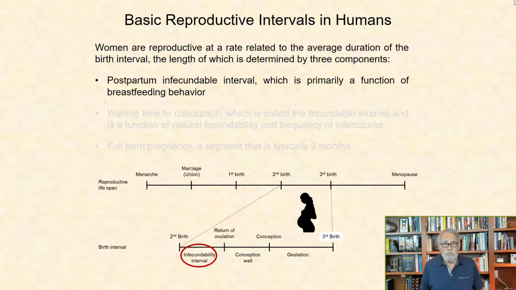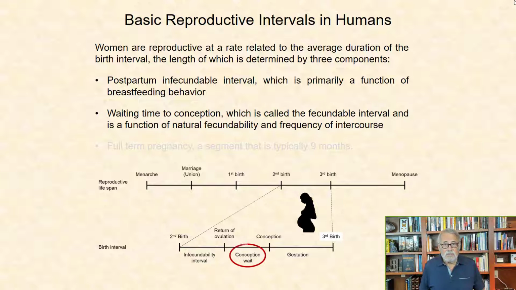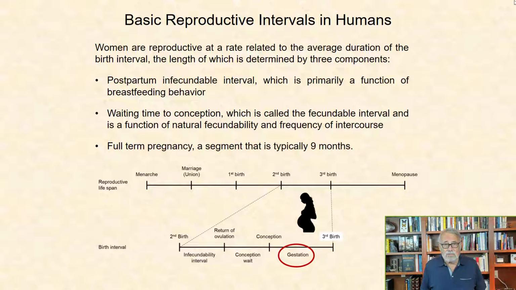First, the postpartum infecundable interval, which is primarily a function of breastfeeding behavior. Second, waiting time to conception, which is called the fecundable interval and is a function of natural fecundability and frequency of intercourse. And third, full-term pregnancy, a segment that is typically 9 months.